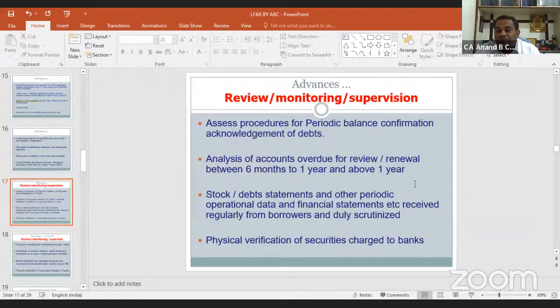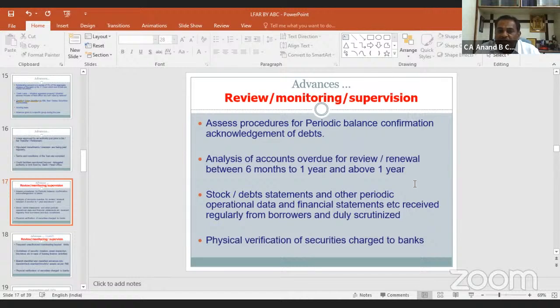Review, monitoring and supervision. The crux of advances is review, monitoring and supervision. Assess procedure for periodic balance confirmation, acknowledgement of debts. Many times branch officials are not asking for confirmation of acknowledgement of debt from the borrower for number of years, 2, 3 years, 4 years. Every year that periodic balance confirmation should be taken from the borrower. This is the part of bank officials. They should take balance confirmation from the borrower every year.